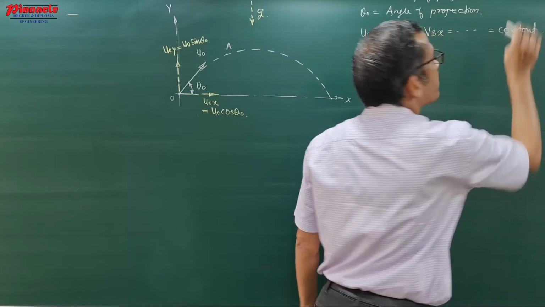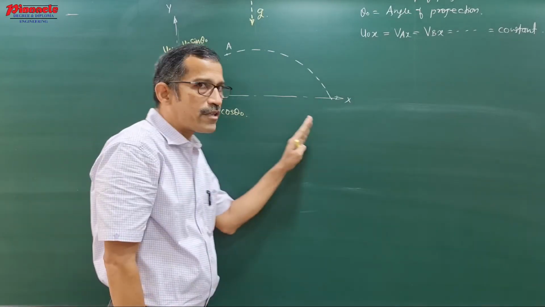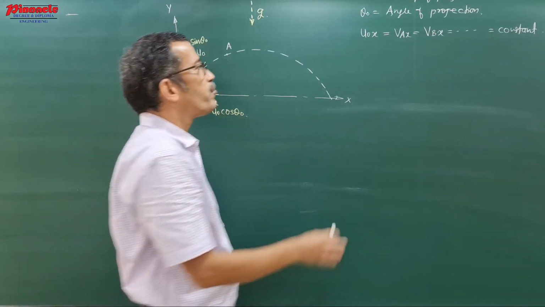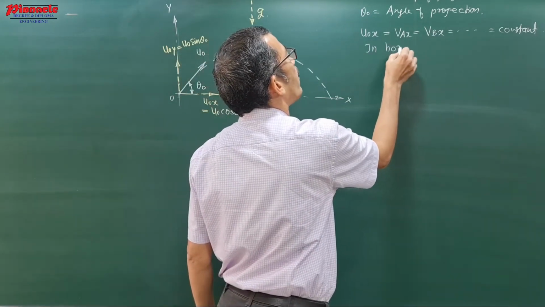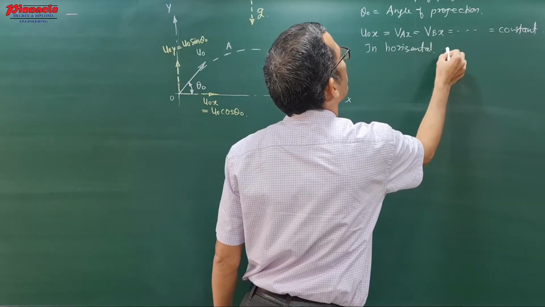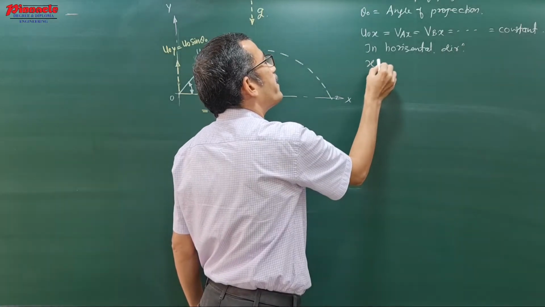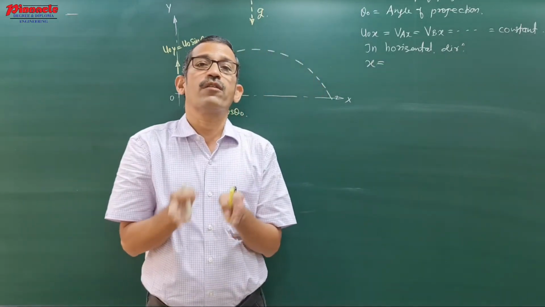As this component remains constant, the distance traveled along the x-axis is given by our equations of motion. So in the horizontal direction, if we apply our equation of motion, x or maybe s